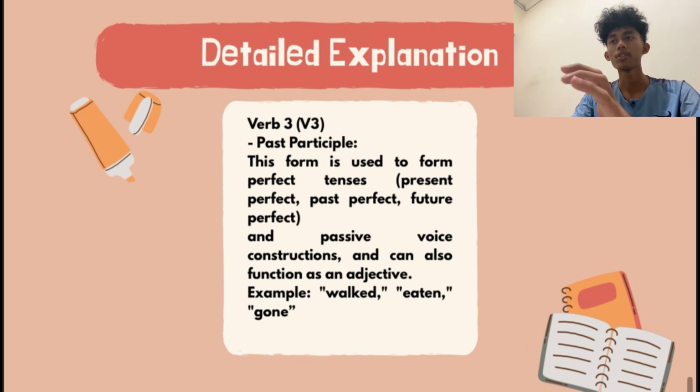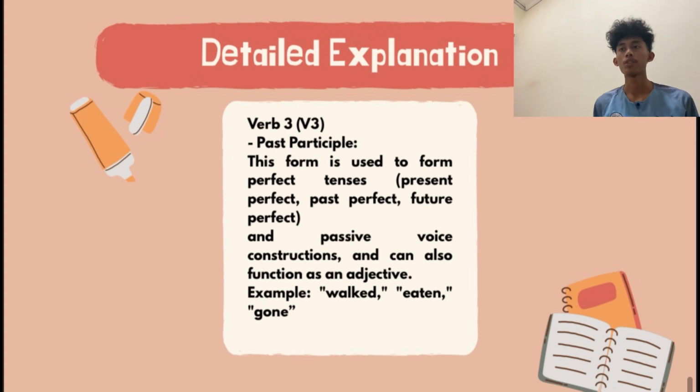The last, verb 3 or V3, which is used for past participle. This form is used to form perfect tenses, present perfect, past perfect, future perfect, and passive voice constructions, and can also function as an adjective. For example, walked, eaten, and gone.